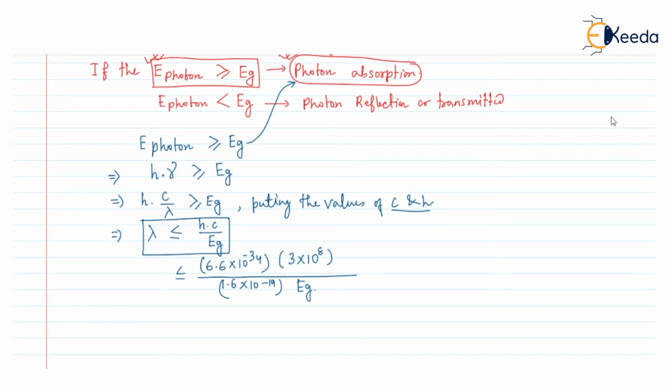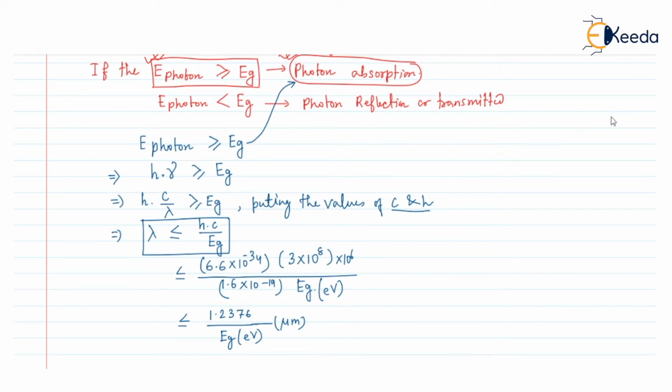In this way we can find the value of lambda. After calculating, there will also be a 10 to the power 6. So after calculating this whole equation, it will be 1.2376 divided by Eg, where this Eg is in electron volt, and the unit will be micrometer.